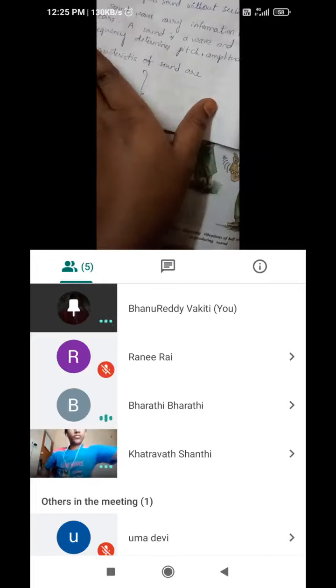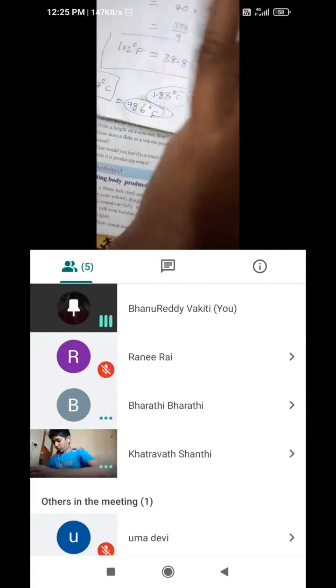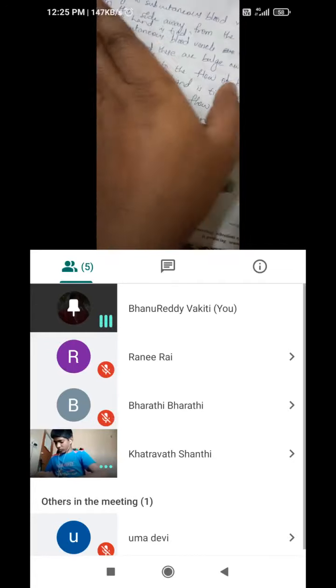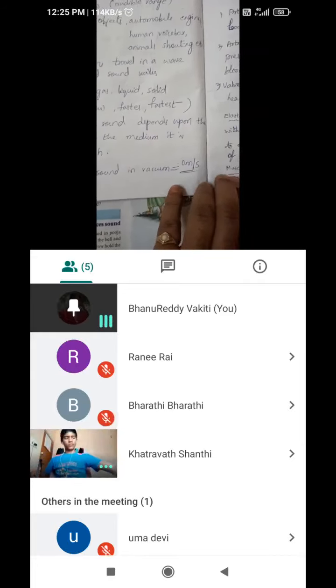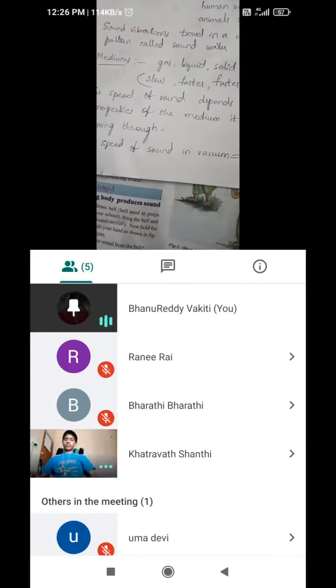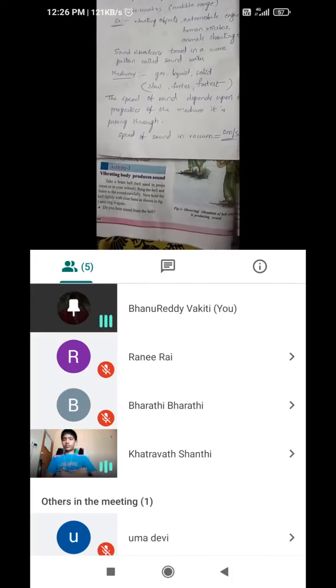The speed of sound in vacuum is zero meters per second. That also I told you. The speed of sound in vacuum is 0 meters per second. Is it correct? Yes, speed of sound in vacuum is 0.